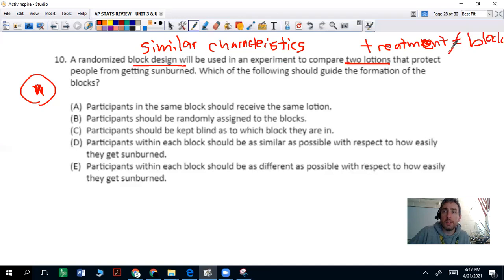All right, those are not the same, because the idea here is that you might have different people with different complexion in different groups, different blocks, and then you can compare the different lotions within each block to see which one's more effective at reducing sunburn. So, participants in the same block should receive the same lotion. No, we don't want that. We still want to compare the lotions.